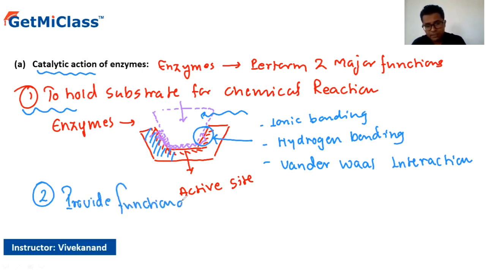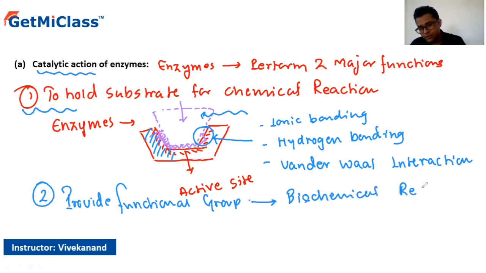It provides the functional groups which are required to attack the substrate and to convert that particular substrate so that the entire biochemical reaction can proceed.